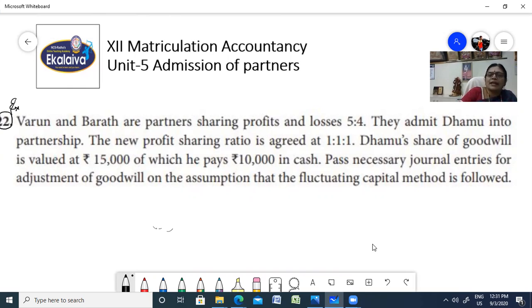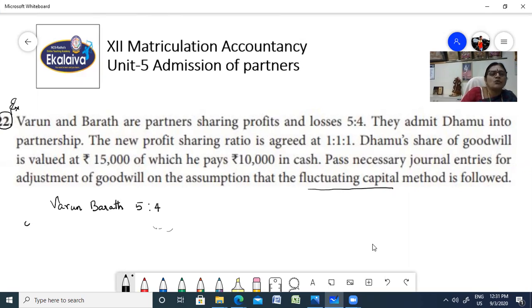So, fluctuating capital method, fixed capital method. We saw this in the basic chapter of partnership, where we taught you what is fluctuating capital and what is fixed capital method. Now let us come to Varun and Bharat. They are partners sharing profit and loss in the ratio 5:4.